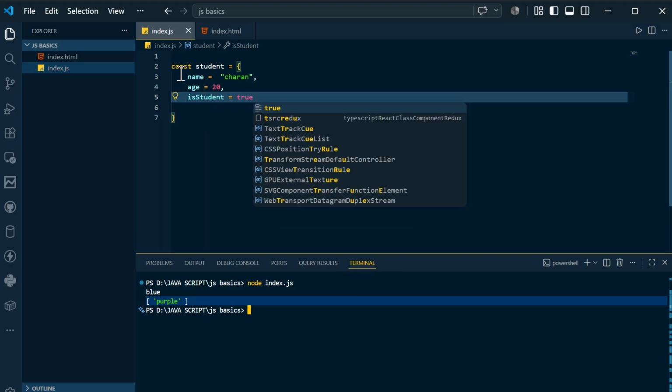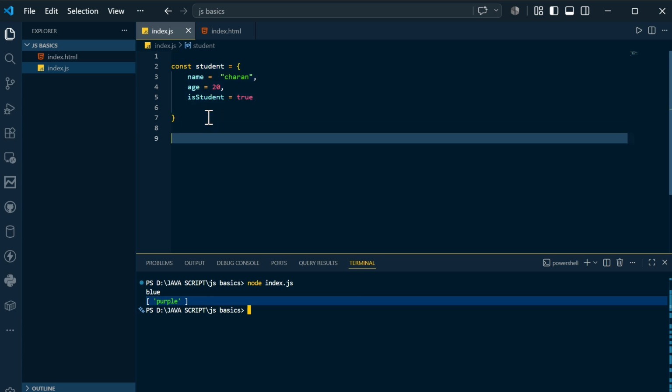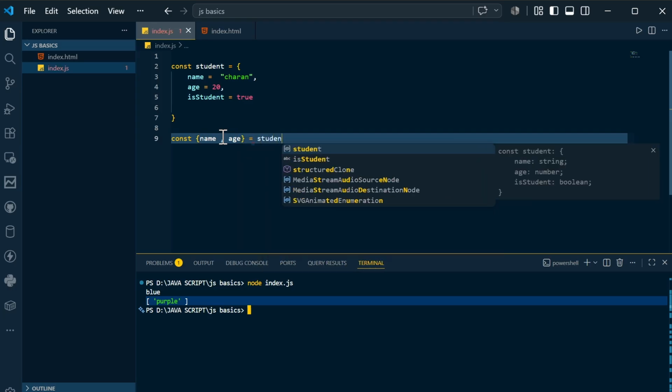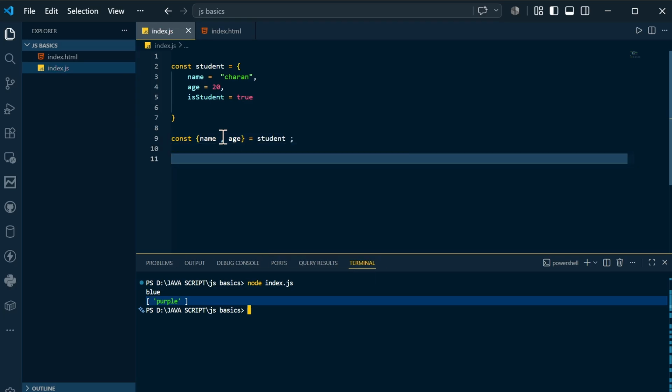This is the simple object that I have. Now I need the object destructuring, so I will say const. In the previous array destructuring we made a mistake: you need square braces there. Here you need curly braces if you are using object destructuring. So you can say name, and from where you are getting it, from student. In this fashion you can destructure the object.